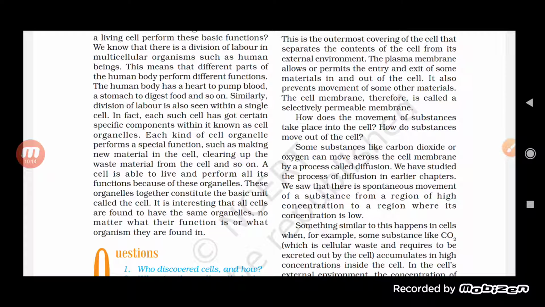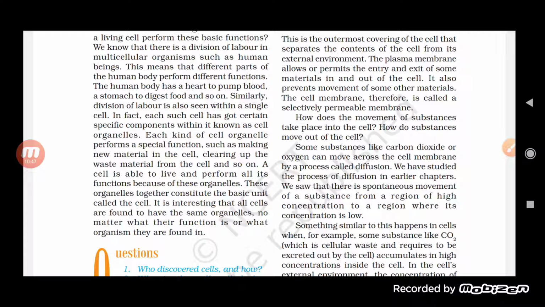Here it is written that each kind of cell organelle performs a special function, such as making new material in the cell, clearing the waste material from the cell and so on. A cell is able to live and perform all the functions because of these organelles. And these organelles together constitute the basic unit called the cell. It is interesting that all cells are found to have the same organelles, no matter what their function is or what organism they are found in.